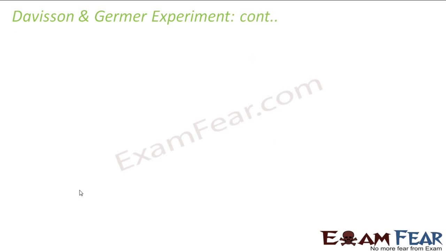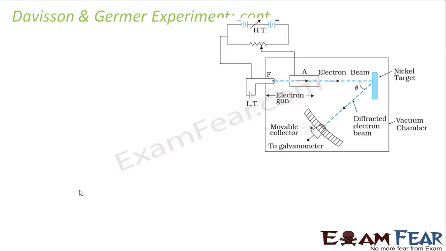Now what did they actually do? The electron beam from this gun was accelerated by this high voltage power supply, the battery which I was talking about. The electrons were ejected by this electron gun, and as soon as they came out, they were accelerated using this battery. Now these accelerated electrons were then made to pass through the thin hole along the axis of the cylinder.